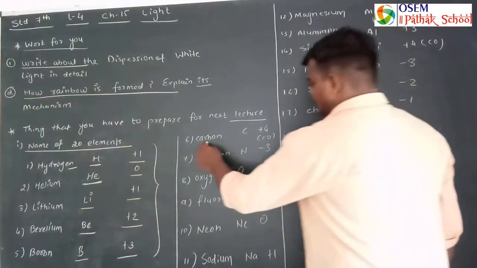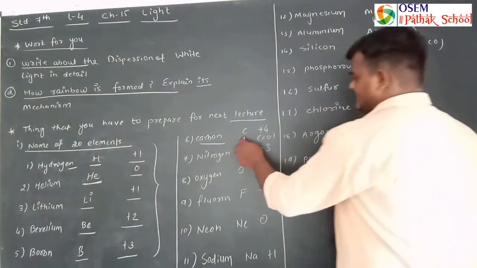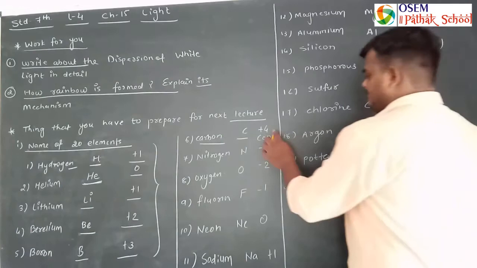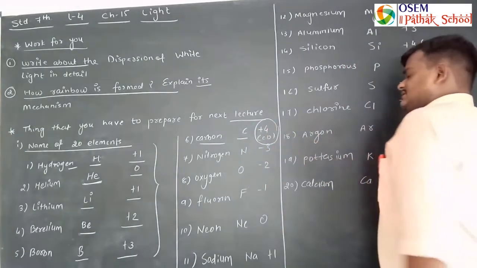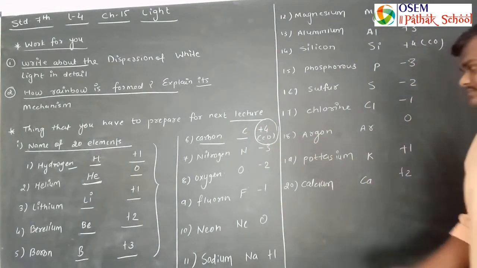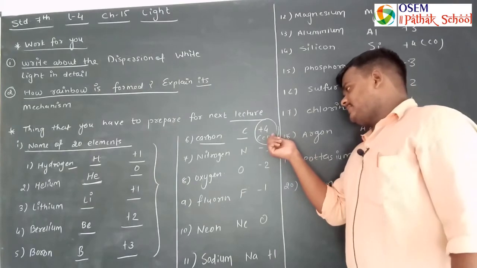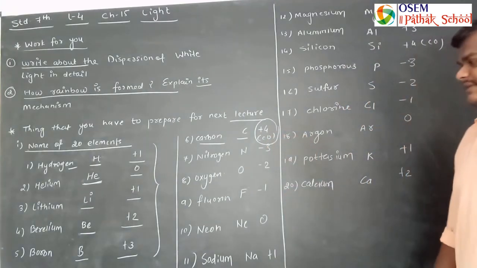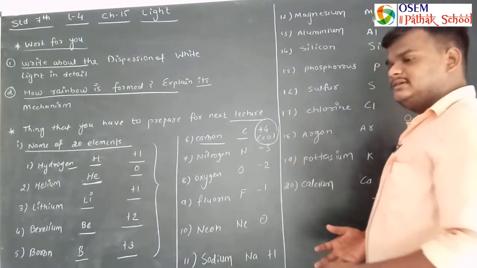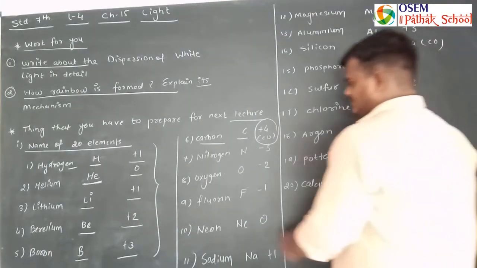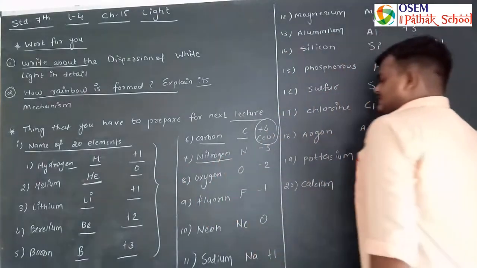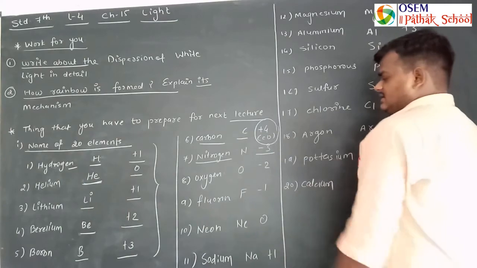Sixth one is carbon, represented by capital C, valence is +4 and the bond formed is covalent. We will discuss that in the next lecture. Seventh element is nitrogen, valence is -3.